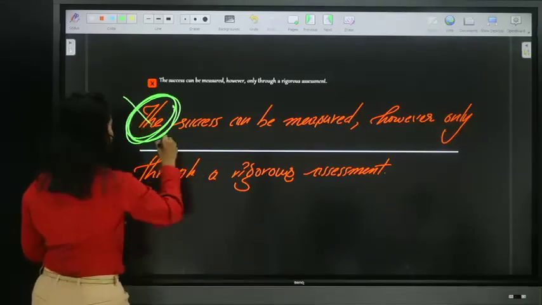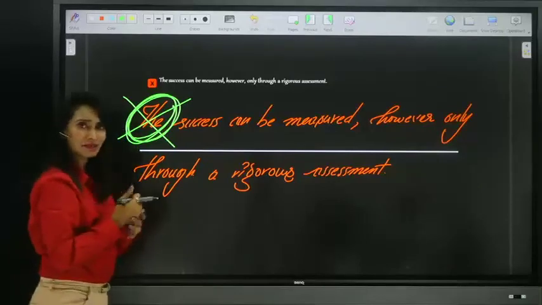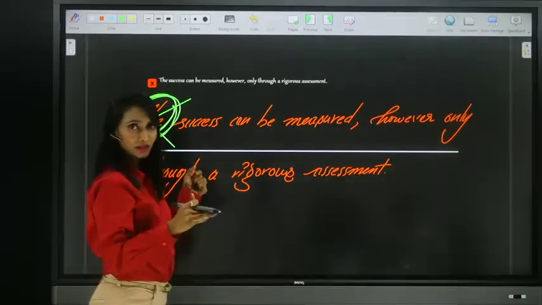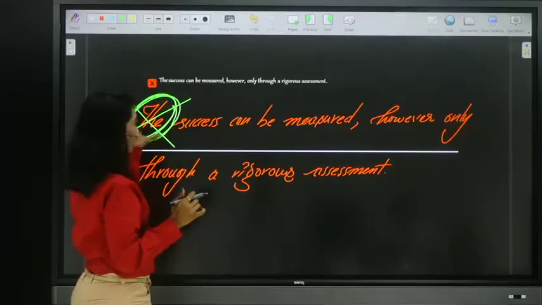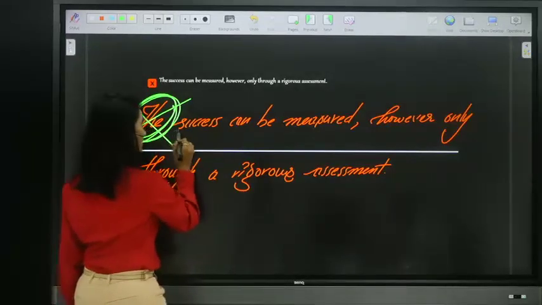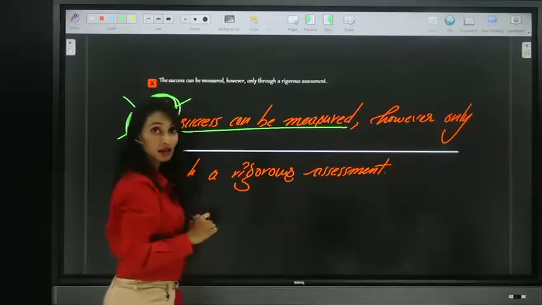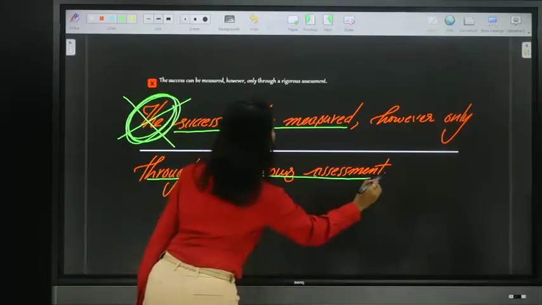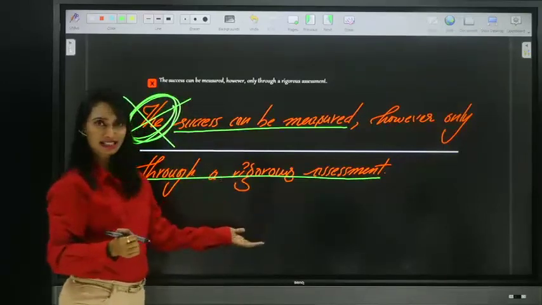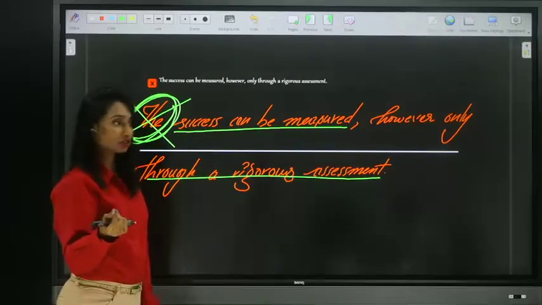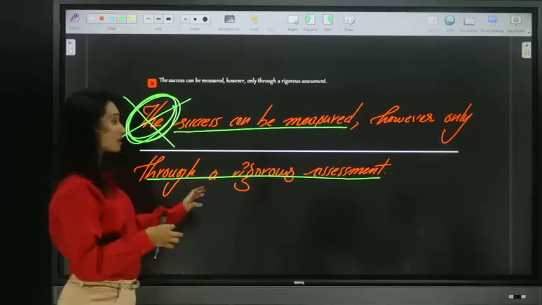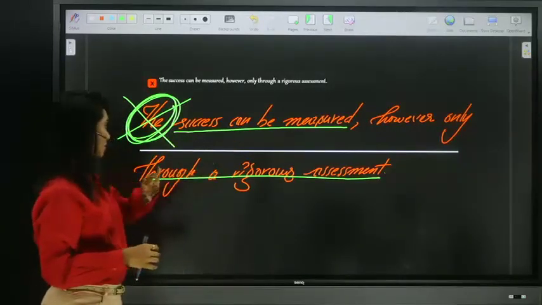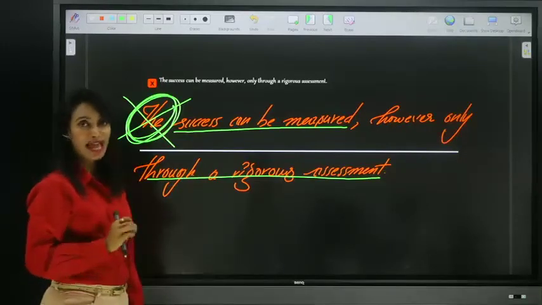So we are not particularizing the success. It can be any success. So we are taking it in a common way, but it's not a particular success. So success can be measured, however, only through a rigorous assessment. A rigorous assessment, one rigorous assessment, not a particular rigorous assessment, because we're not talking about a particular process.